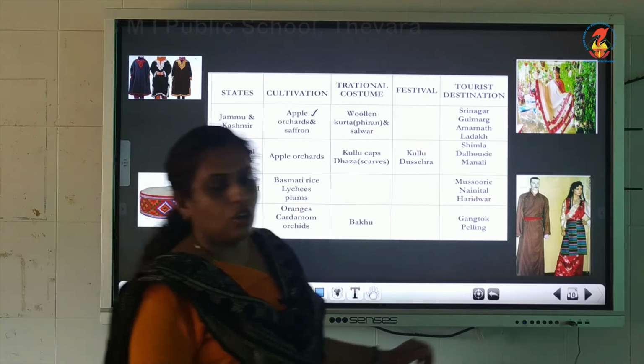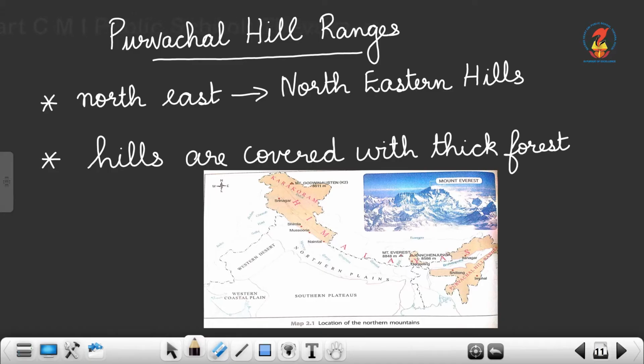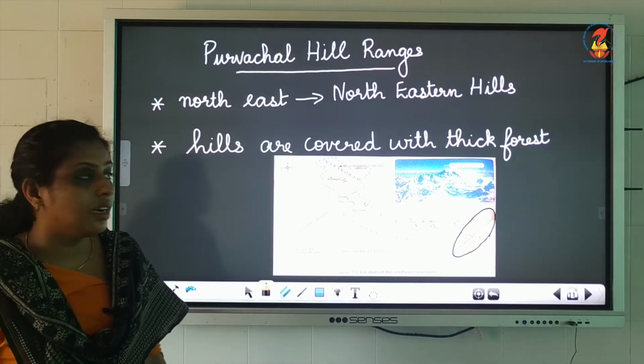Now let's move on to the next one, that is Purvachal hill ranges. Purvachal hill ranges lie in the northeastern part of the Himalayas. Can you see Purvachal hill ranges here? They lie in the northeastern part of the Himalayas. They are also known by the name Northeastern Hills.